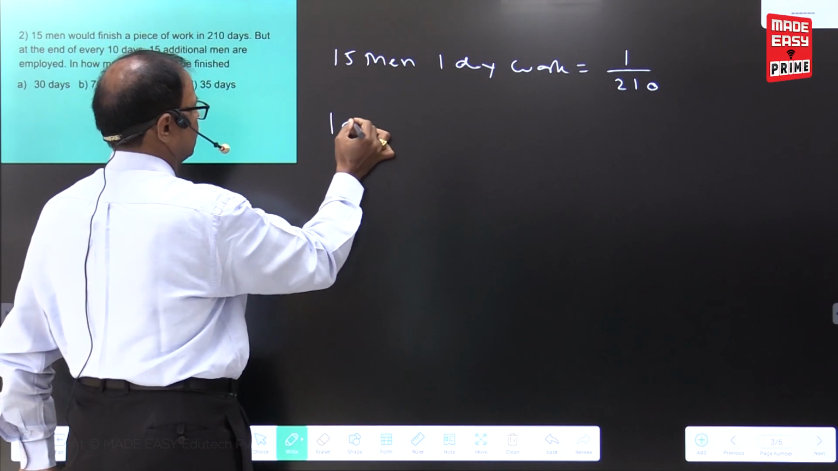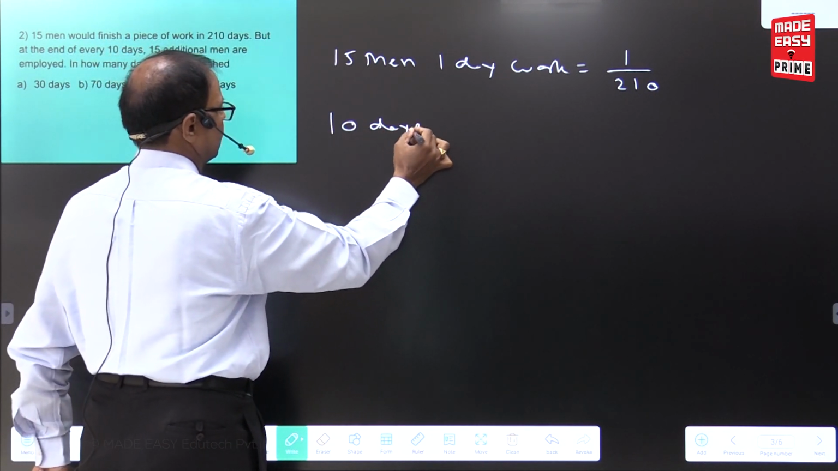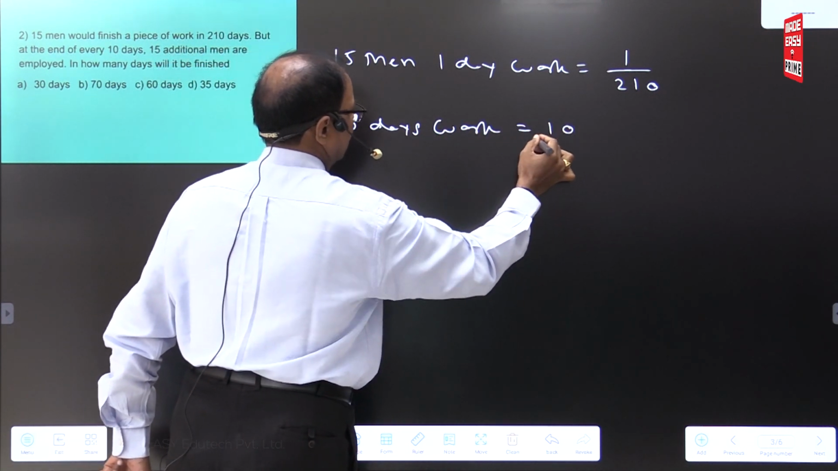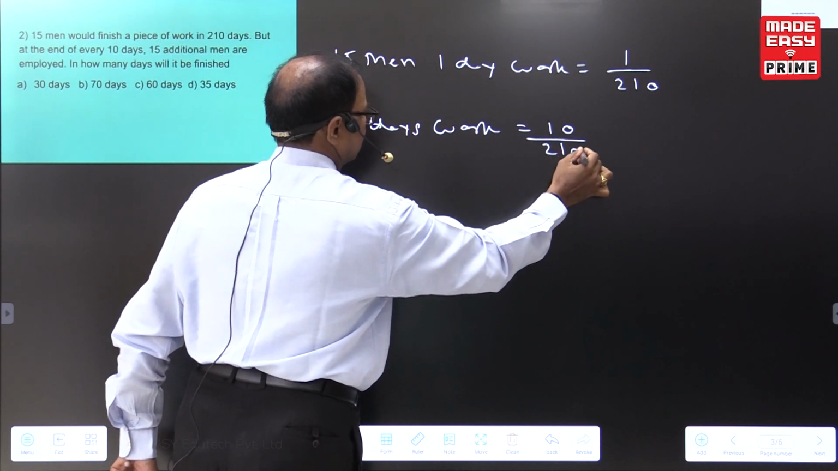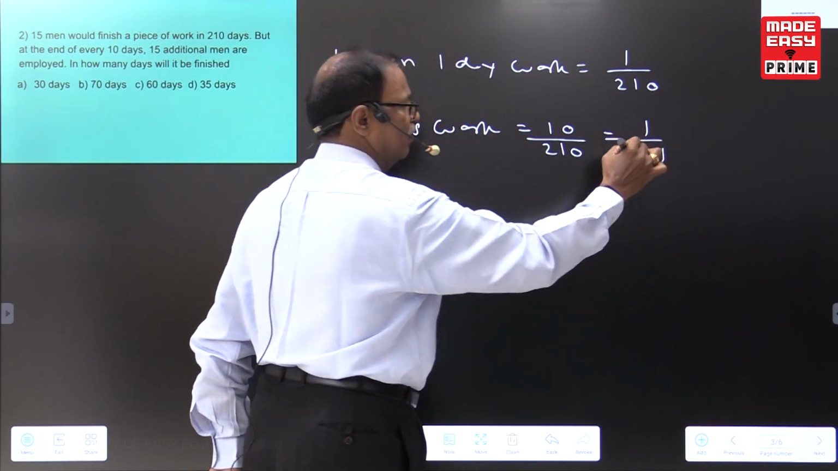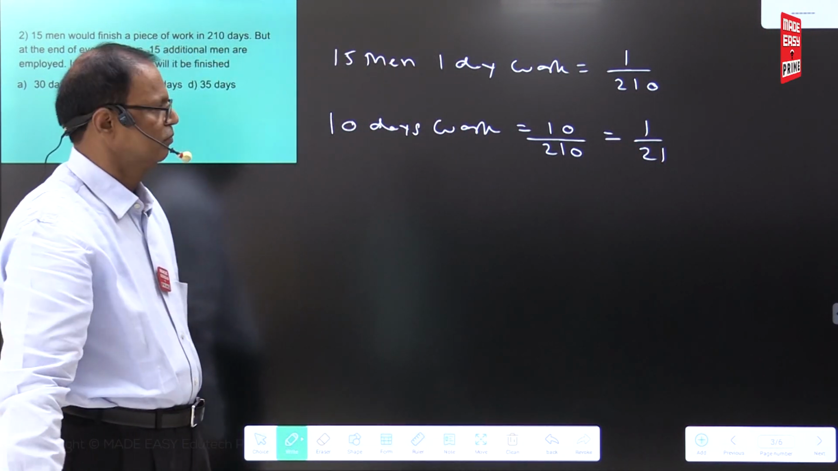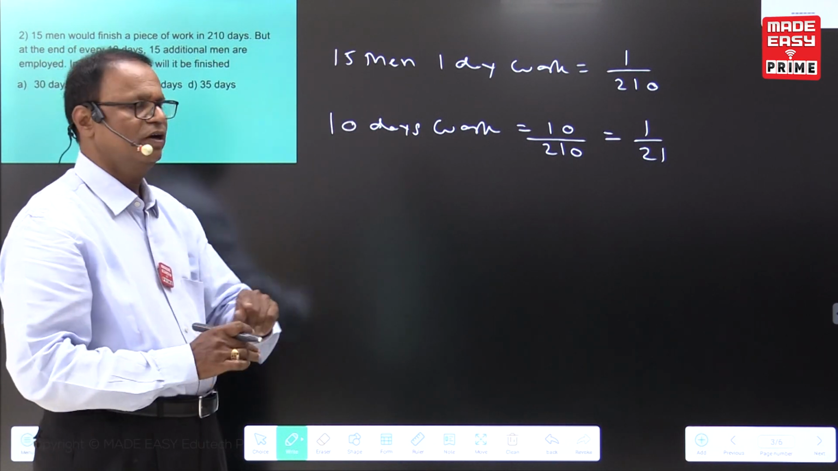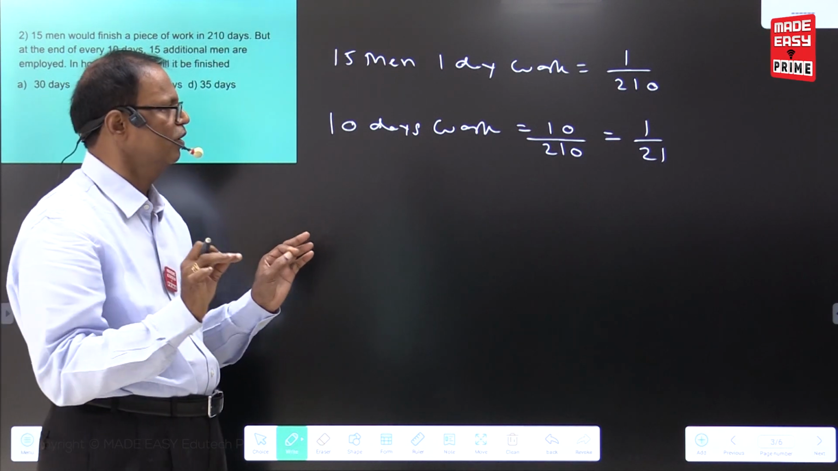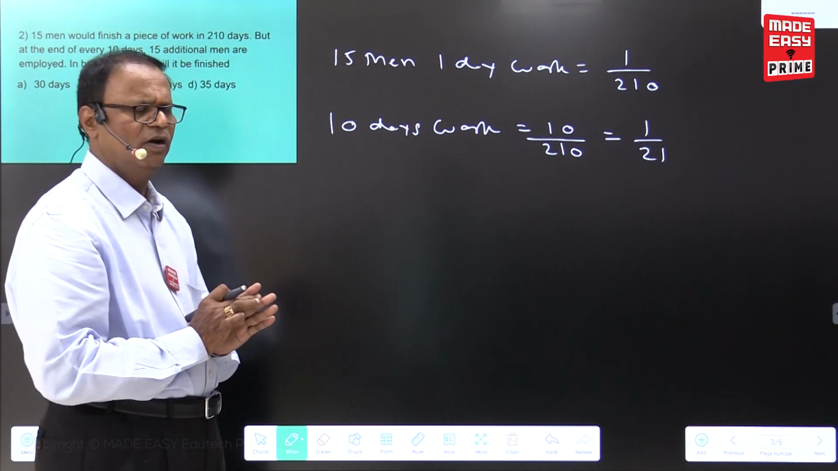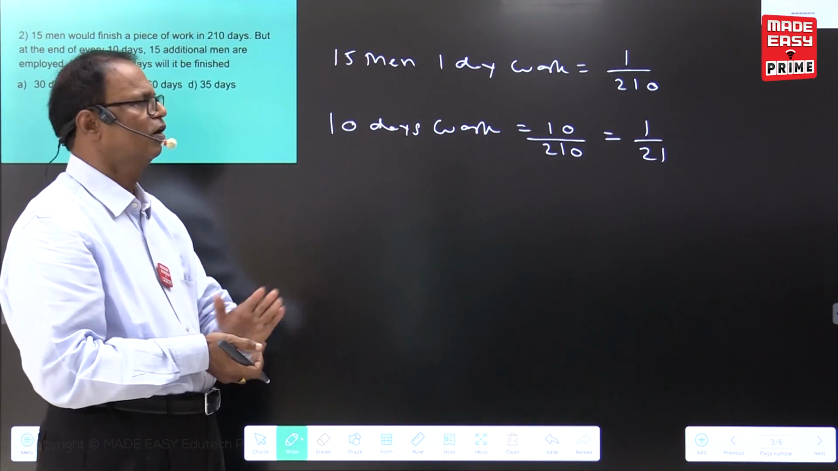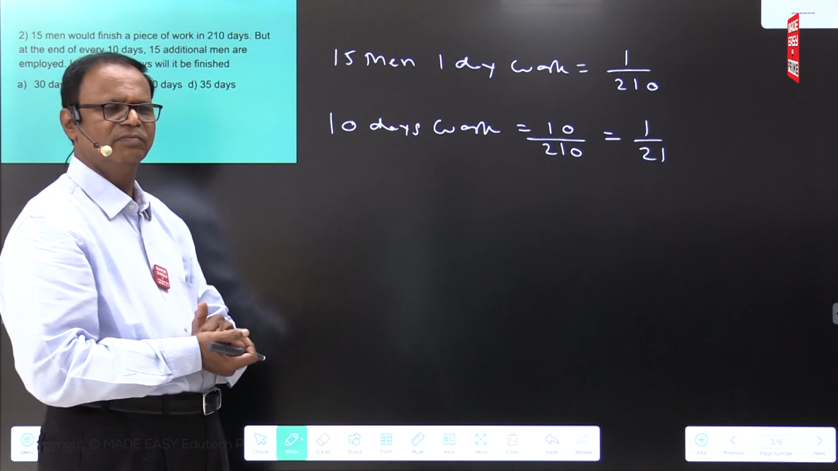Now 10 days work. 10 days work, 10 dividing by 210. That is called 10 days work. 1 day work 1 by 210. 10 days work, by cancellation of 0, we are getting 1 by 21. And one more thing, if you are writing directly 10 days work, nothing wrong. But also waste of the time writing the first step.